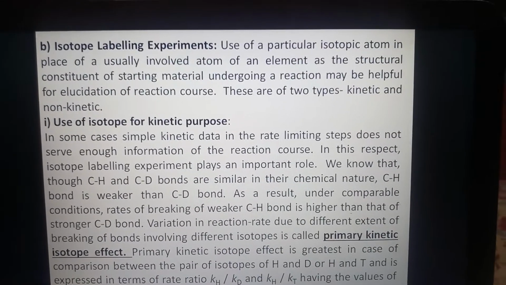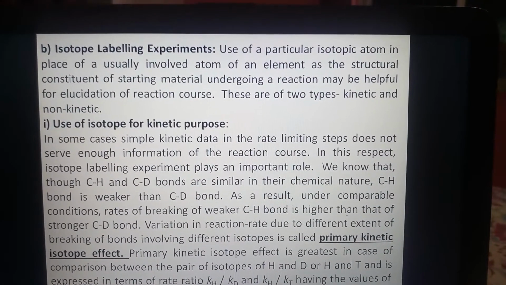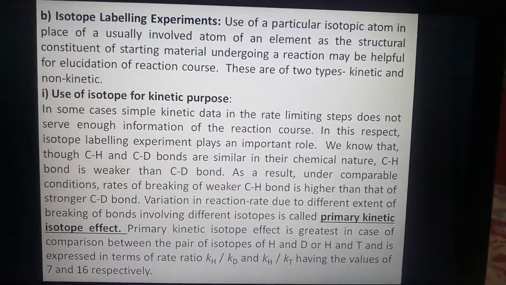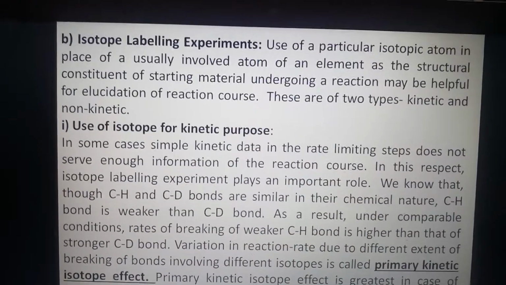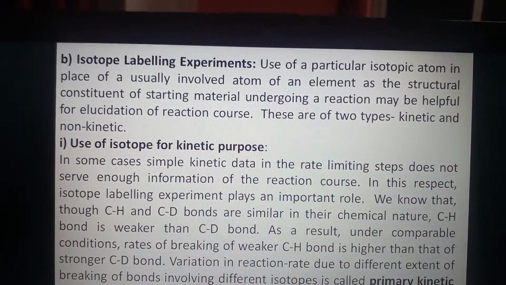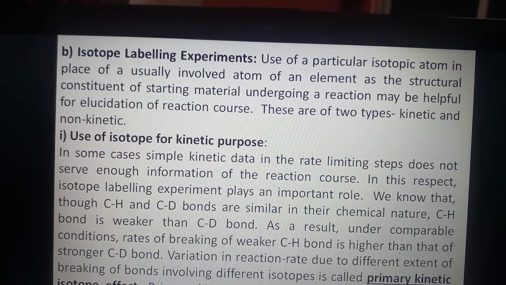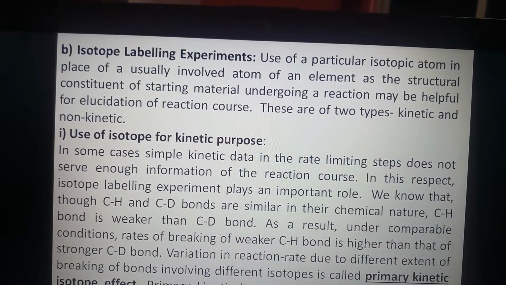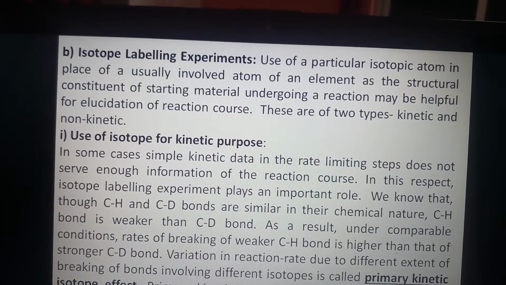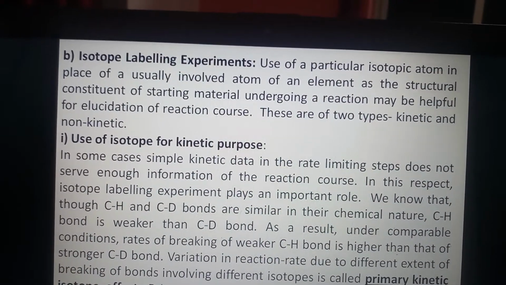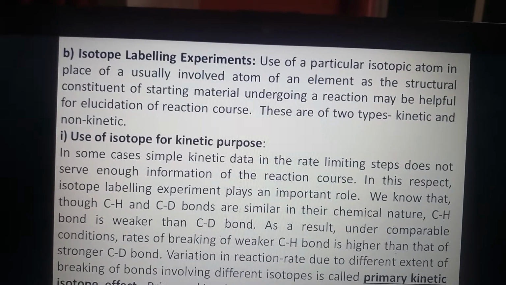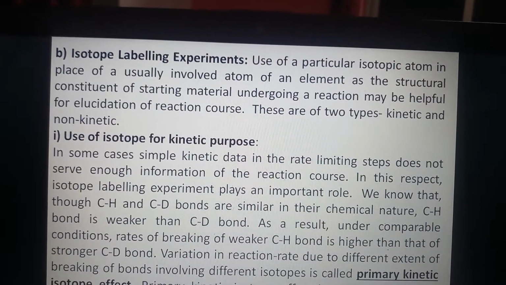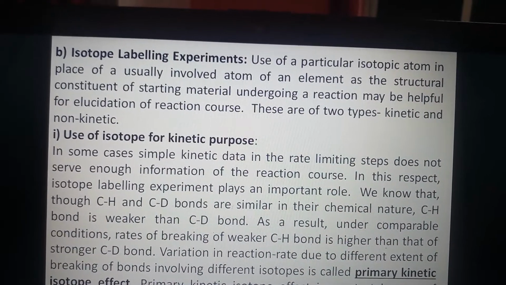Now the second point is isotope labeling experiment. And we know that what is isotope? Deuterium is the isotope of hydrogen. Use of a particular isotopic atom in place of a usually involved atom of an element as the structural constituent of starting material undergoing a reaction may be helpful for elucidation of reaction course. These are of two types, kinetic and non-kinetic. Use of isotope for kinetic purpose.